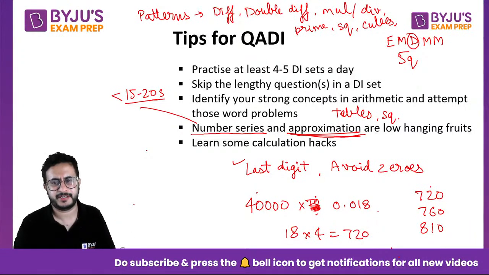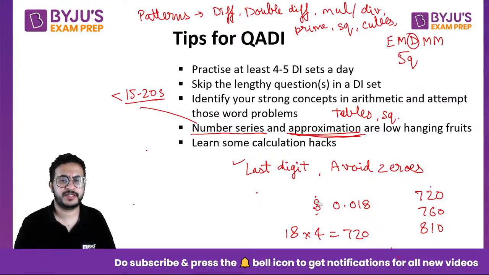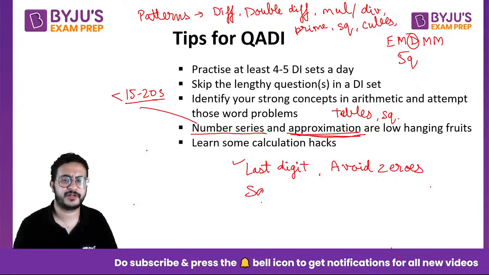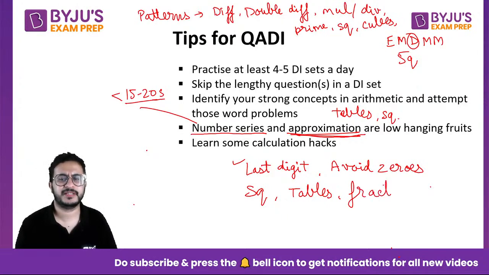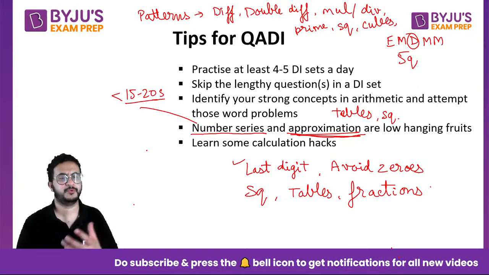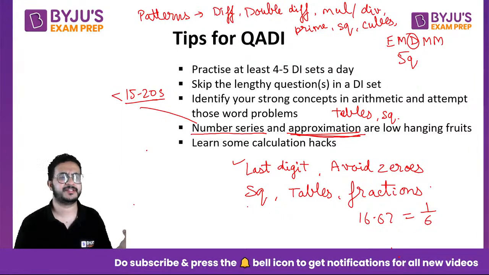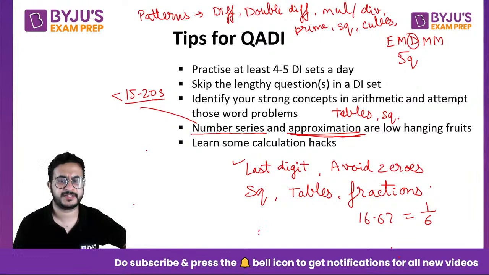When I take up some problems in the class, I teach this: avoid making zeros in the calculations. Suppose in a DI set you are given prices in lakh rupees. Ignore the lakhs, just take the simple number. Then squares of numbers, tables of numbers, fractions, these things definitely help you boost your calculation. You should know that 16.67 is 1 by 6th. Suppose you have to find 16% of a number, suppose you have to find 16% of something.